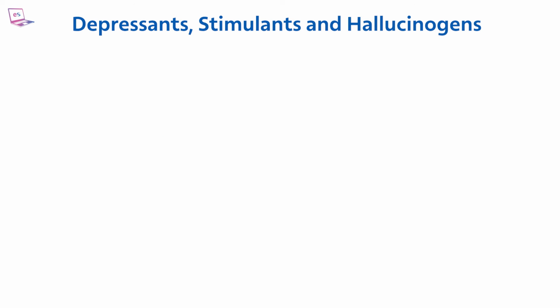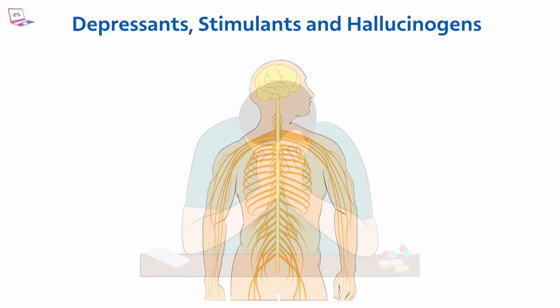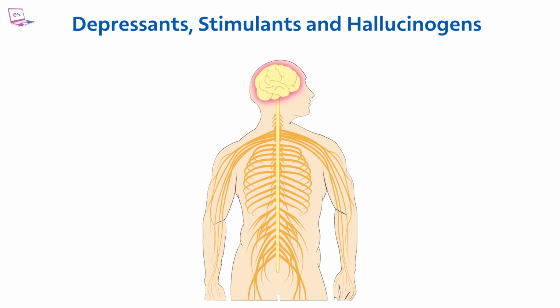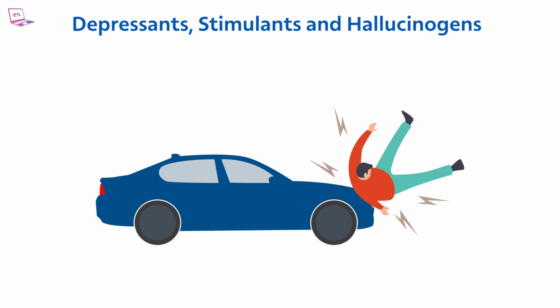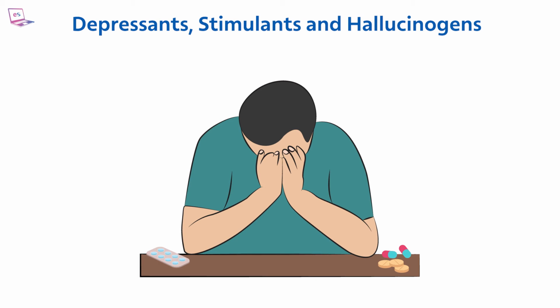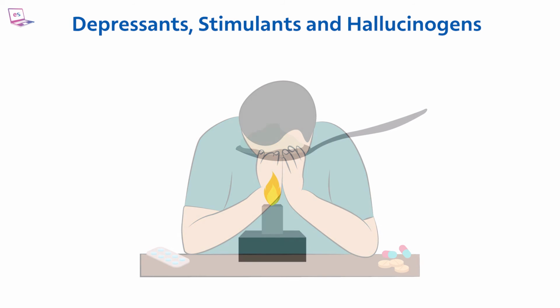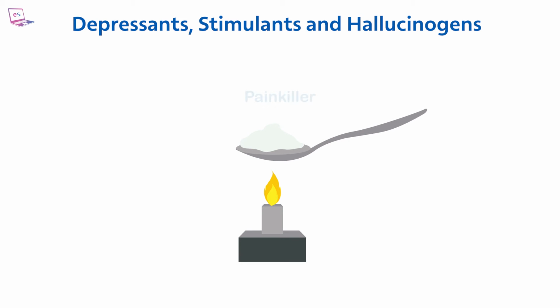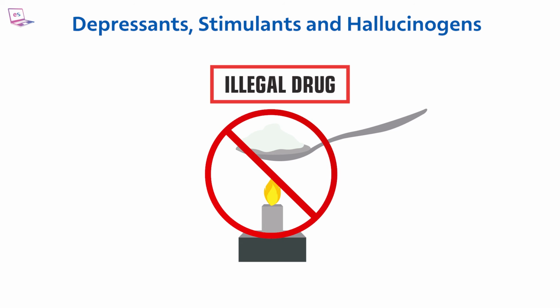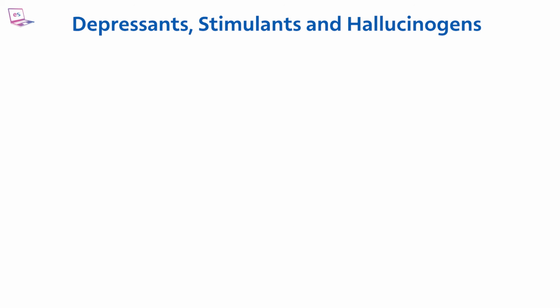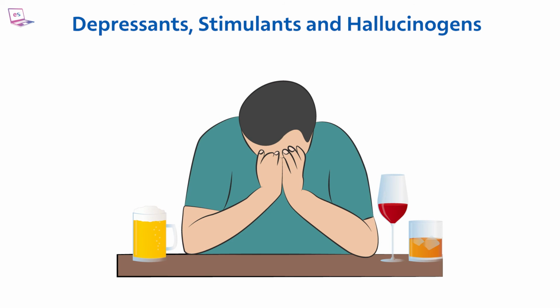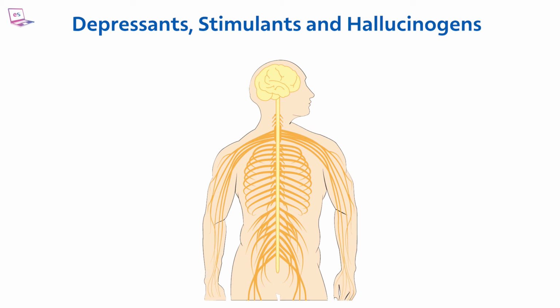Depressants, stimulants, and hallucinogens. A depressant slows down the nervous system and reduces the brain's activity, resulting in reduced reaction time, causing accidents and inability to do normal functions. Though heroin was initially developed as a painkiller, soon it was discovered to be highly addictive and was subsequently classified as an illegal drug. On the other hand, alcohol is a legal depressant that affects the central nervous system.